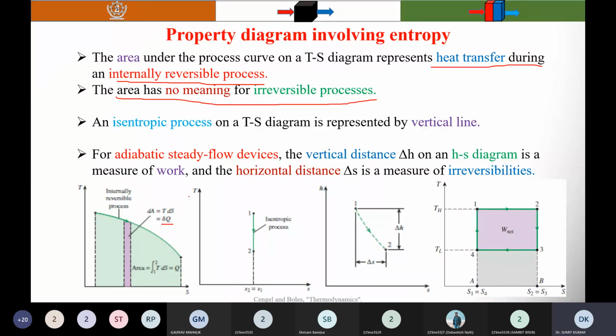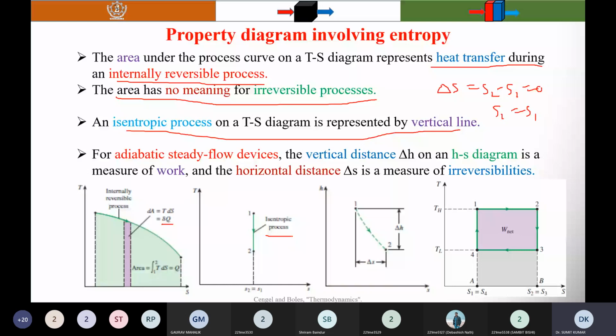The isentropic process on the TS diagram is represented by a vertical line, meaning entropy is constant. You know that during an isentropic process, delta S is equal to S2 minus S1 equal to 0, so S2 equals S1. What does that mean? It means the area is 0. That's why a vertical line represents the isentropic process.